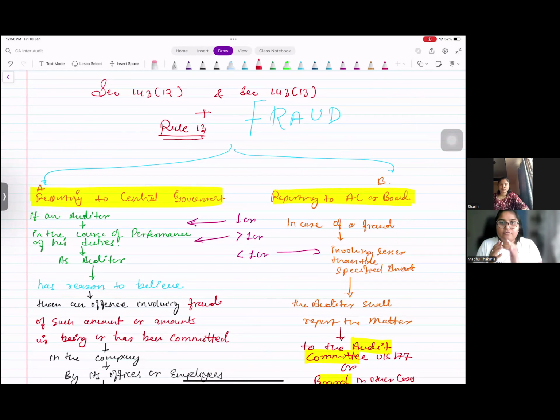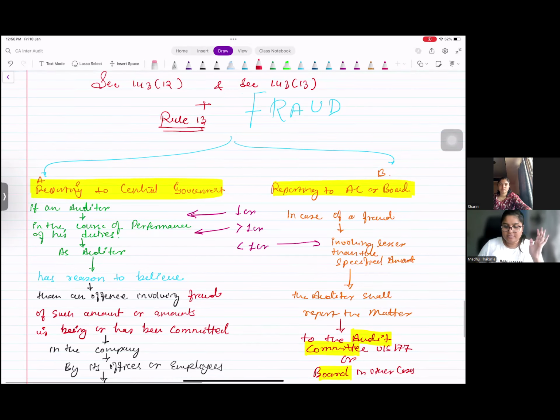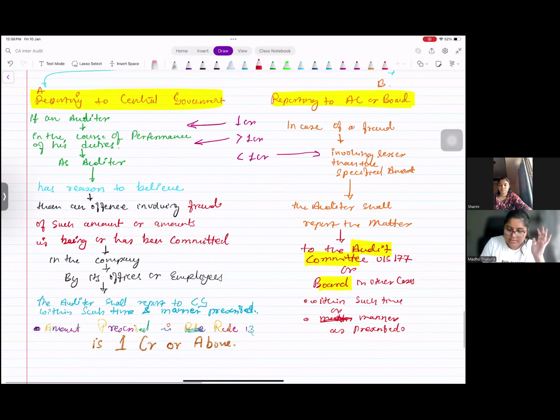The fraud report should go to the central government when the amount of fraud is equal to or exceeds 1 crore. From the India perspective, 1 crore fraud is a big amount, and it needs to be reported to the central government. But if the amount is less than 1 crore, you have to report it to the audit committee and board.